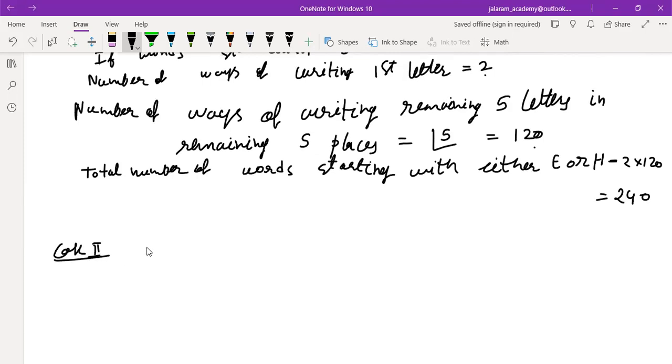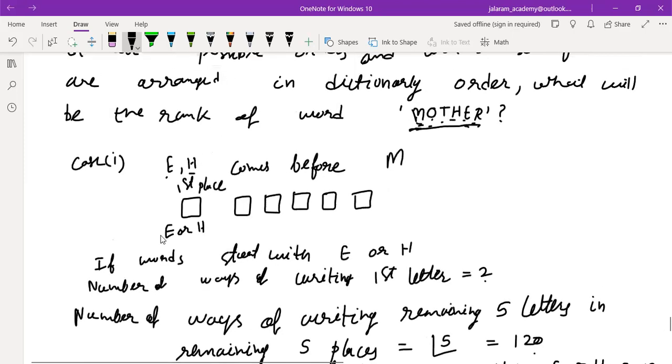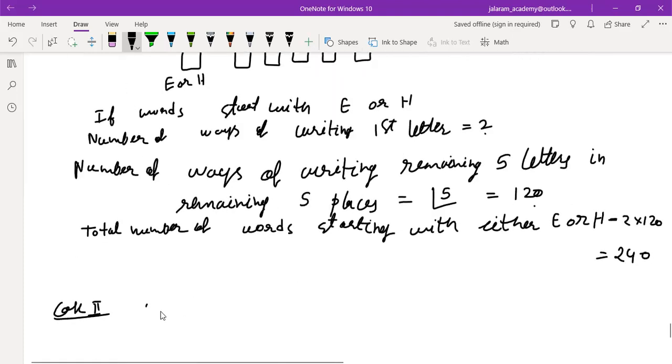Now we will write the case when the words start with M. After writing all the words starting with E, then all the words starting with H, all the other letters are coming after M. So there is a chance to write the words starting with M. So, how many words are there if we start with M? First place, M. After this, we will discuss only using these box symbols.